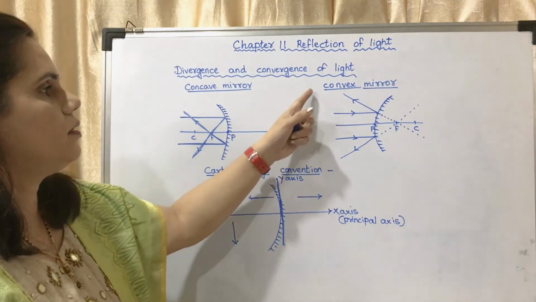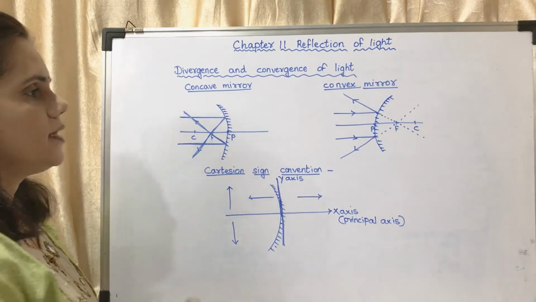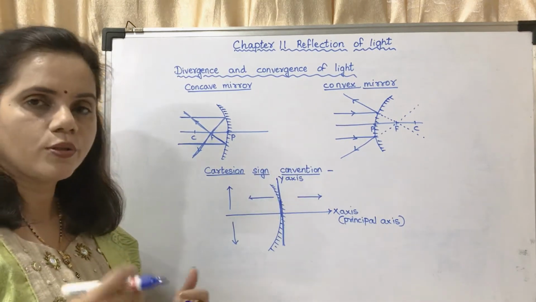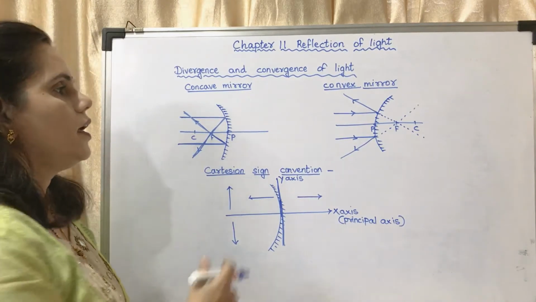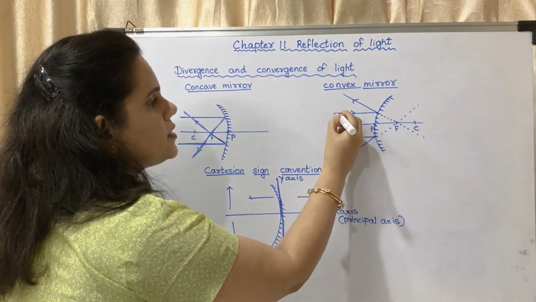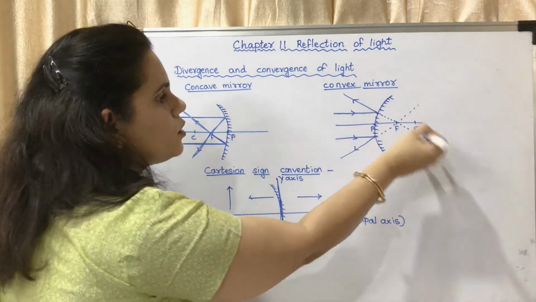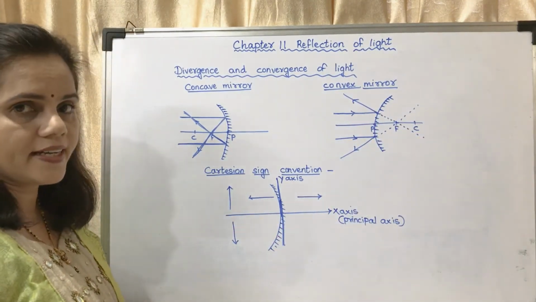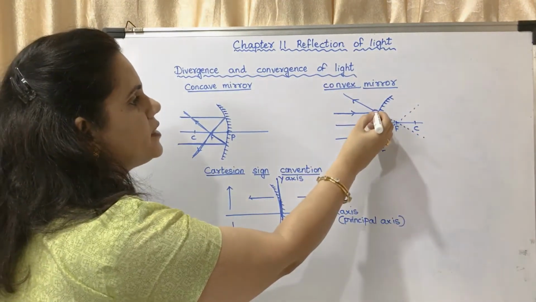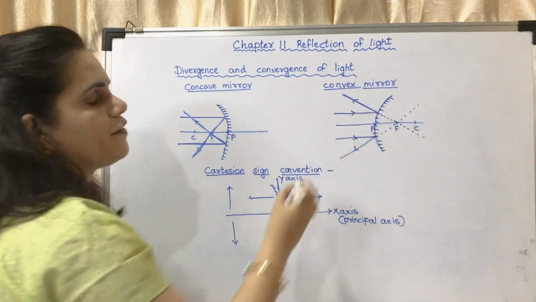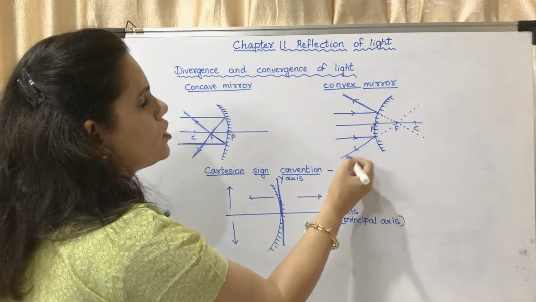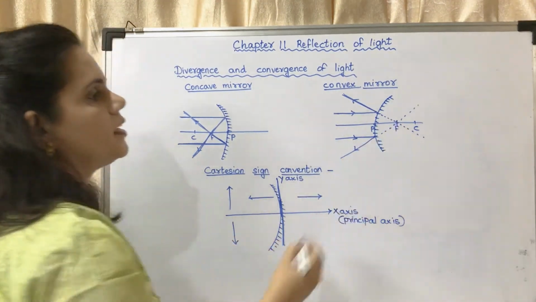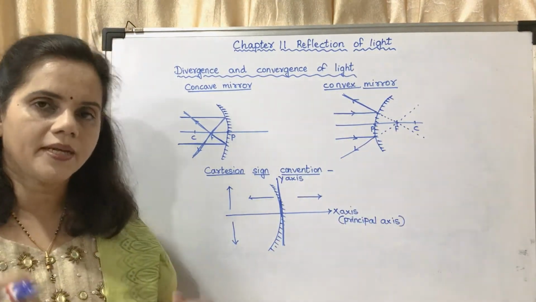Now, in case of a convex mirror, this is a convex mirror. Now you know the difference between concave mirror and convex mirror. In case of a convex mirror, this is the incident ray. They don't go that side. It is the reflecting side. This is the reflecting surface and this will be the reflected ray. If you extend it backwards, this ray also, then it will meet at a point.